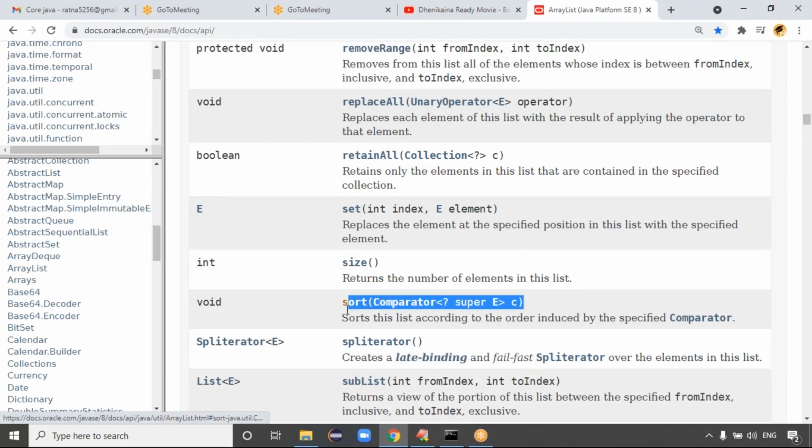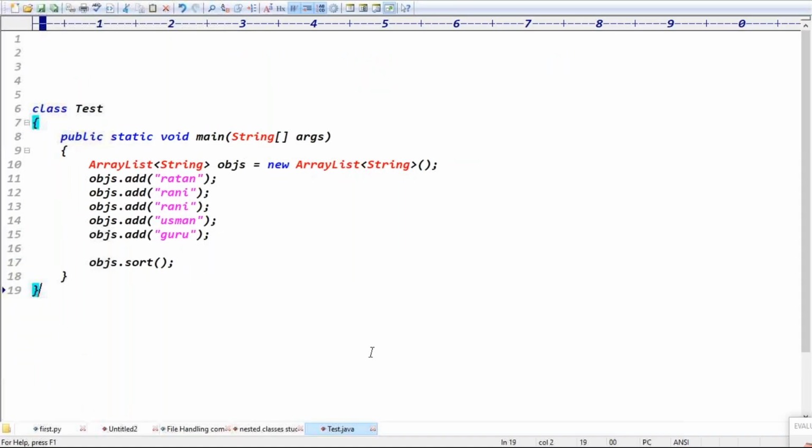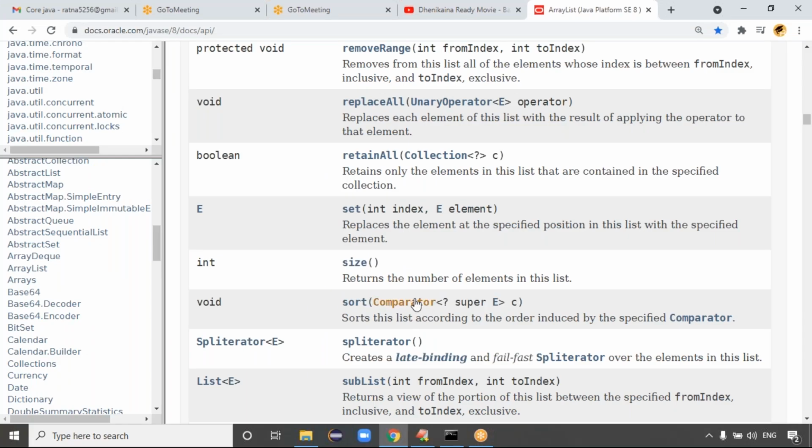If you observe this point here, I'm calling the ArrayList dot sort method. Sort is expecting which object now? Guys, sort is expecting which object? Comparator. Comparator object.